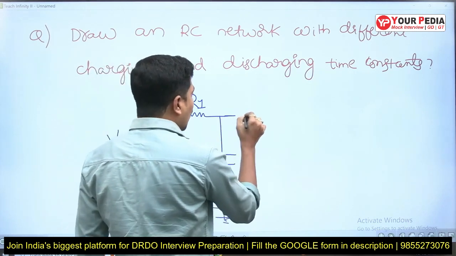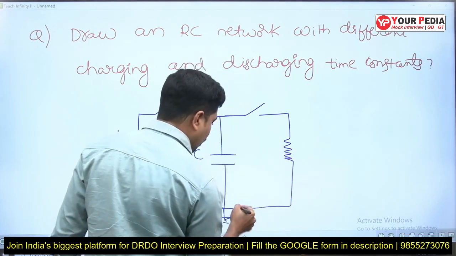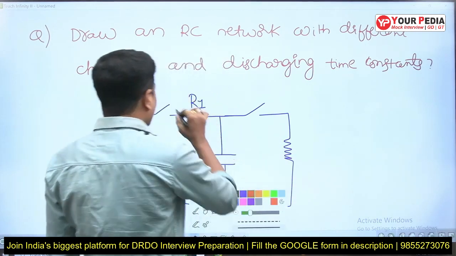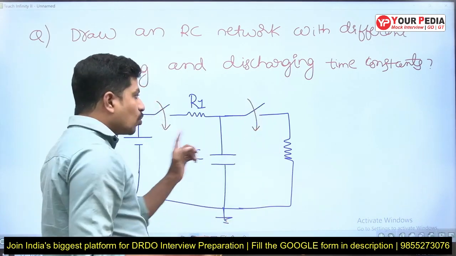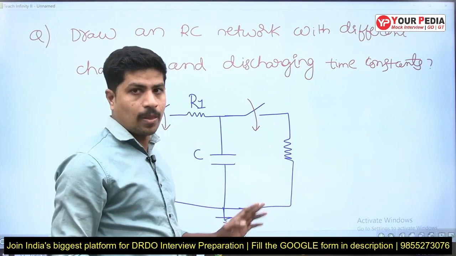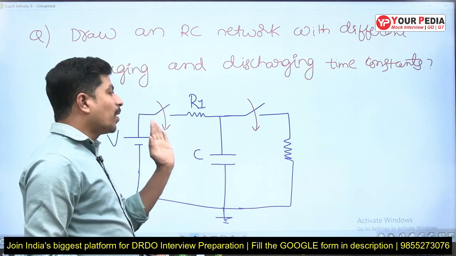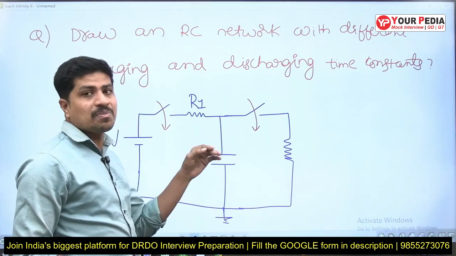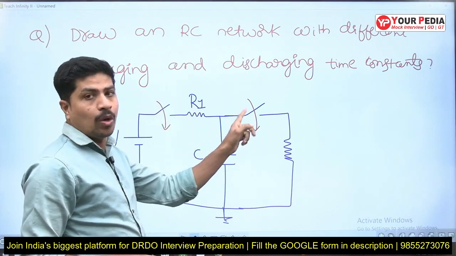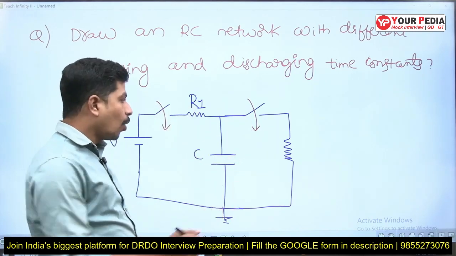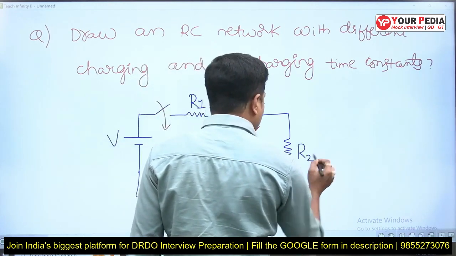Now what I do is, I'll put one more switch here and a resistance here. This one is closed, and these two switches are not closed at the same time. When this is in the closed position, the other is open; when this opens, the other closes. This is called make before break: I am breaking this one, but before doing that, I am making the other. Now I'll take this resistance as R2.